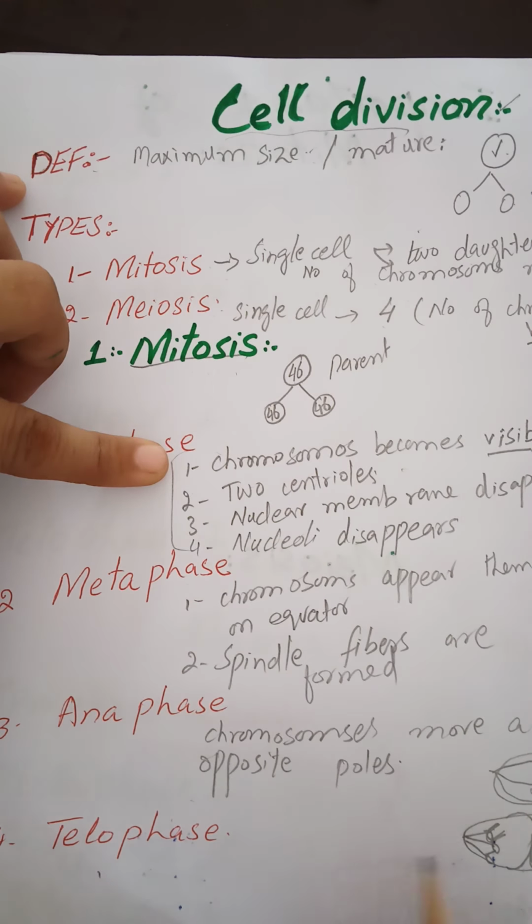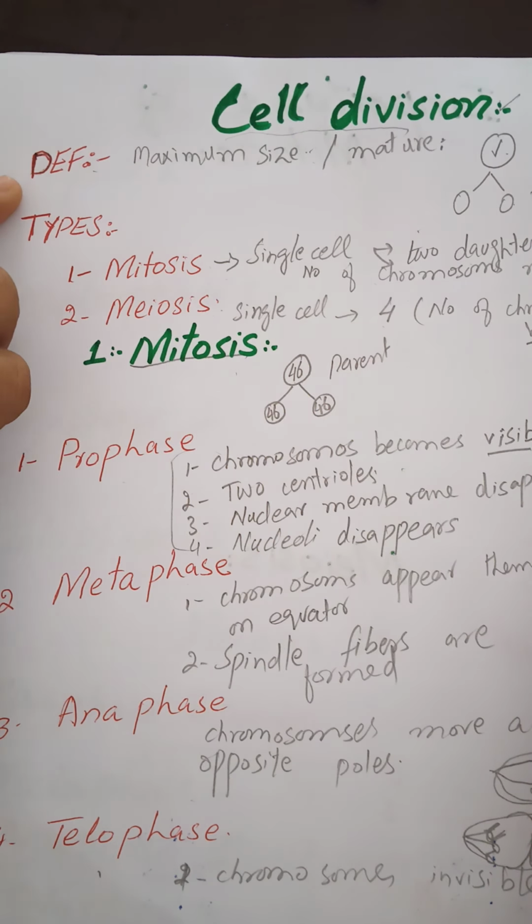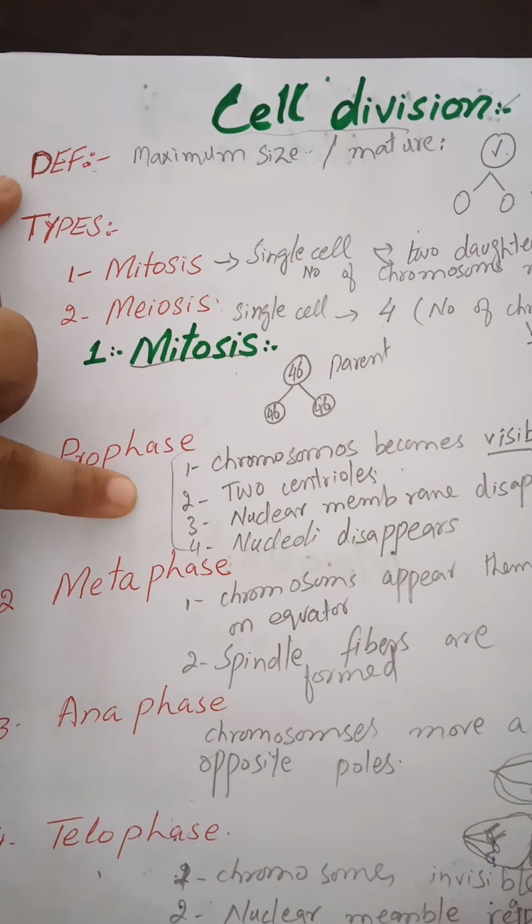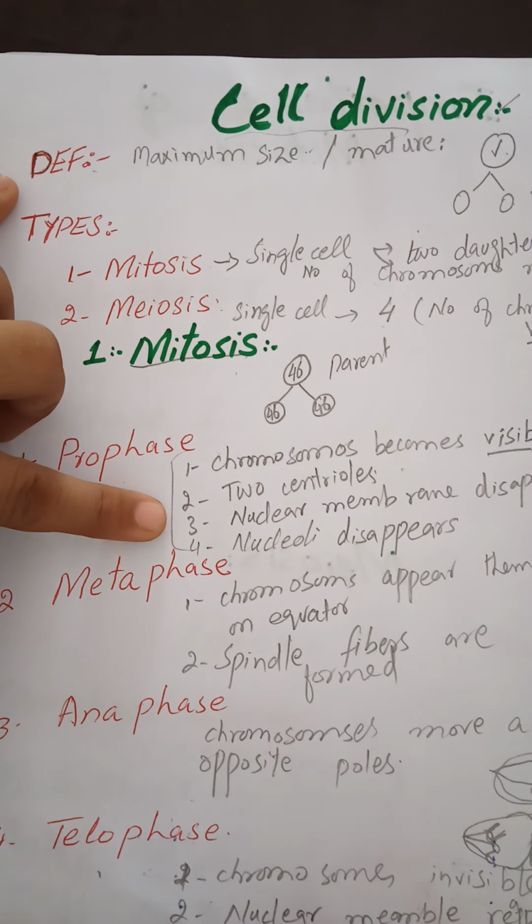So what happens in telophase? Chromosomes become invisible again. In prophase they became visible; here they will become invisible. The nuclear membrane will appear again. The nuclear membrane which disappeared during the prophase will reappear, and the nucleoli will also reappear.